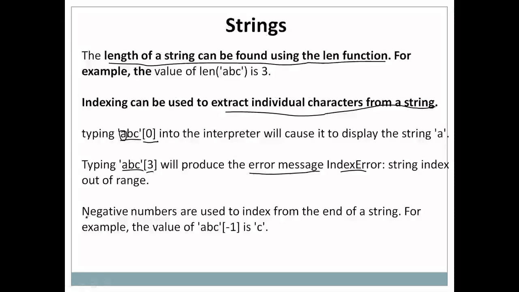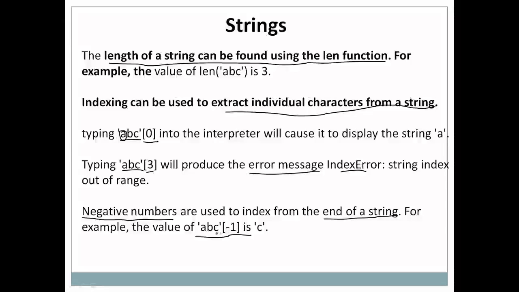It is even possible to use negative numbers for the index. In the case of negative numbers, it will use the index from the end of a string. For example, look at this example. We have the statement 'ABC' in square brackets -1.